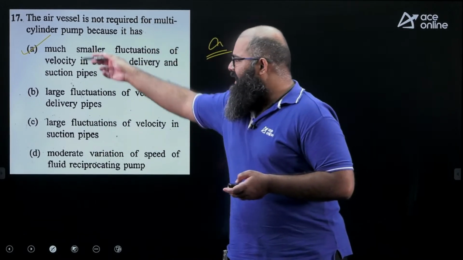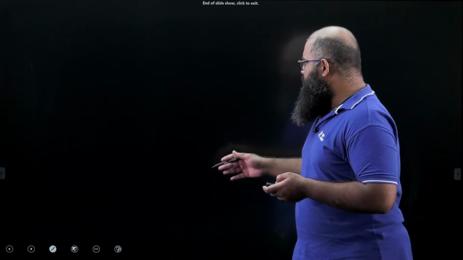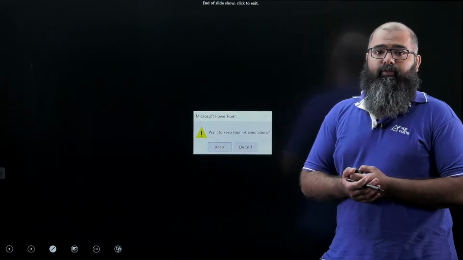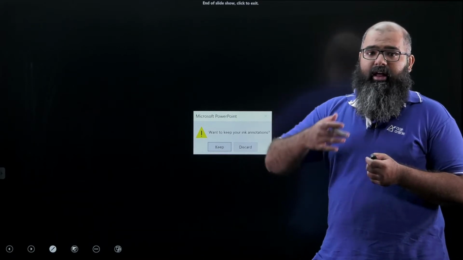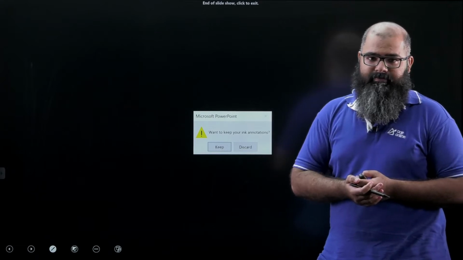If you see the other options, they are exactly opposite to this particular statement. Those will be wrong answers. So these are the questions in the concept of fluid mechanics 1 and hydraulic machinery. Rest of the questions which belong to open channel flow will be taken by the other faculty. Thank you, all the best.